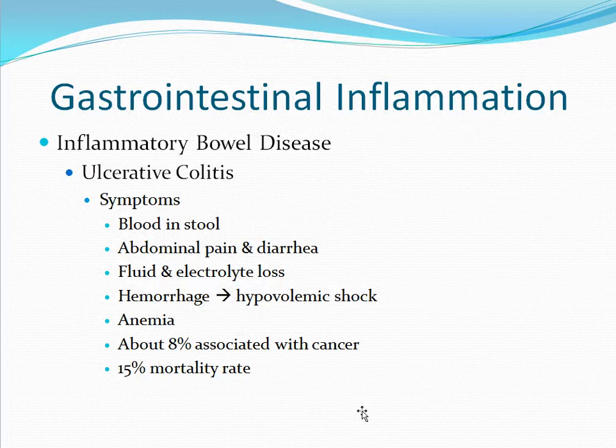Symptoms of ulcerative colitis include blood in the stools, abdominal pain and diarrhea, fluid and electrolyte loss, hemorrhage, which can lead to hypovolemic shock, anemia. About 8% of ulcerative colitis are associated with cancer, and lastly, ulcerative colitis has about a 15% mortality rate.